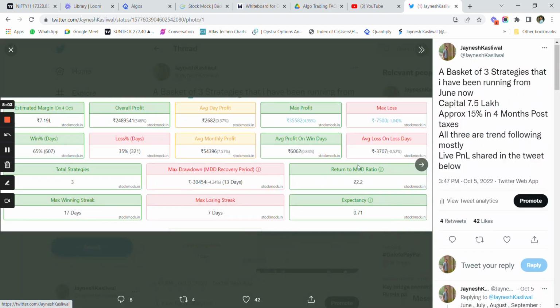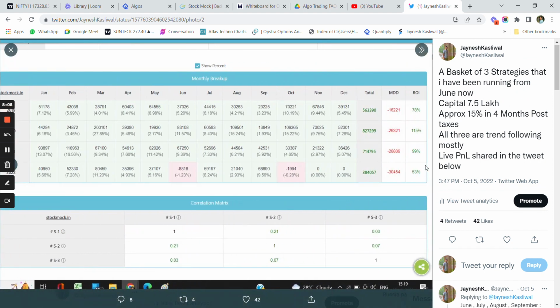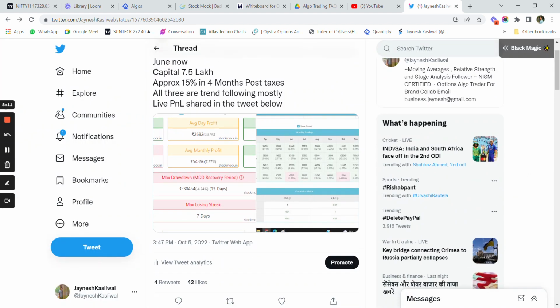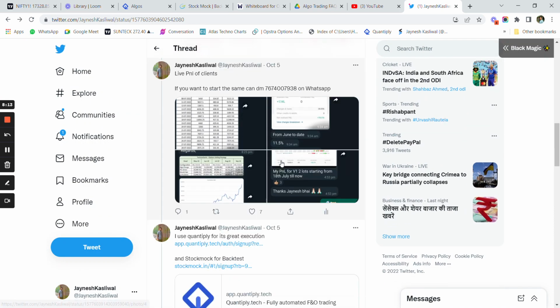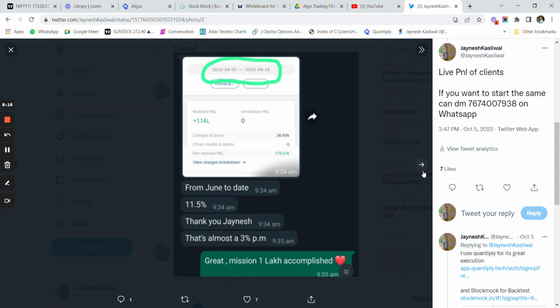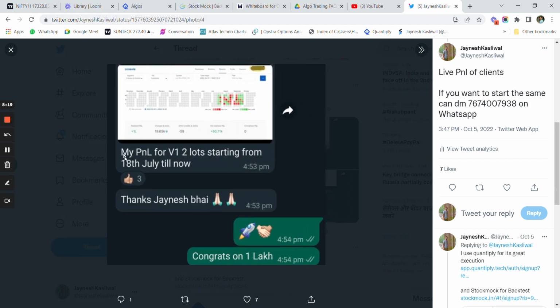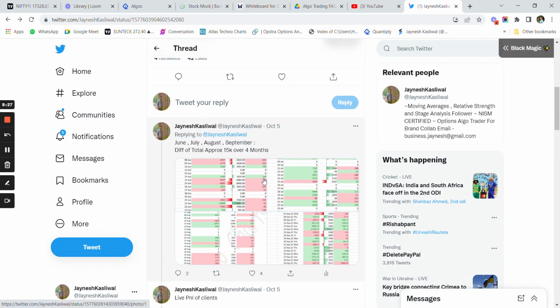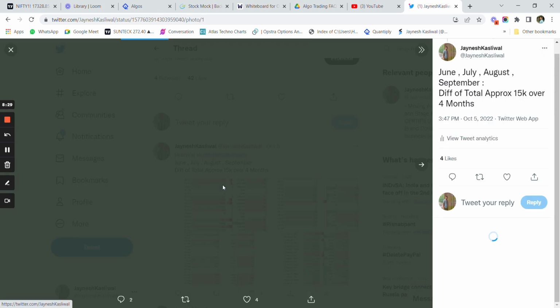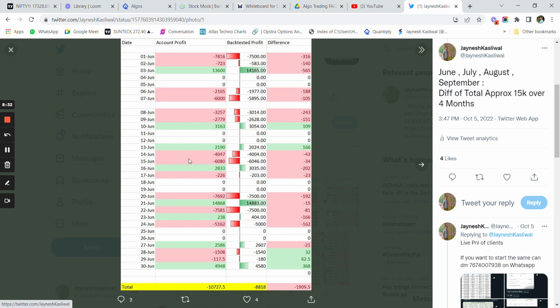This is a 7.5 lakh strategy that I have been trading for more than 3 months now. The live data of PNL versus backtest is also shared, and some of the live PNL of my clients' accounts is also shared here, where you can see approximately 80,000 rupees is the return after taxes and all in 3 months. And this is the live PNL data of backtest versus real. Here, as you can clearly see, in the month of June, the backtest showed a 10,000 loss, and the real loss was around 8,800. So there was a difference of only 1,900 rupees.